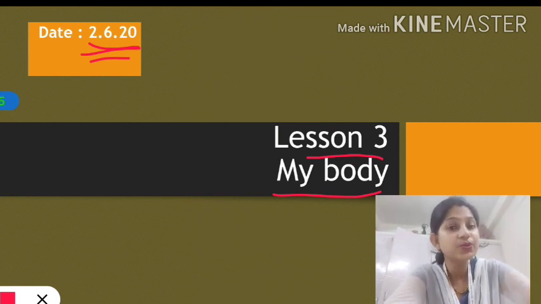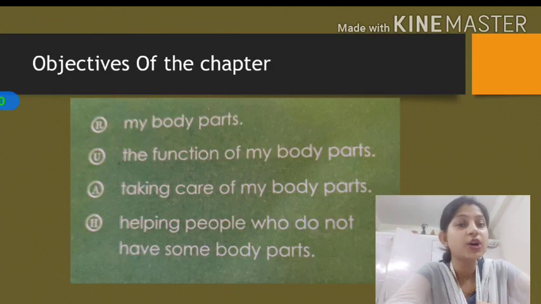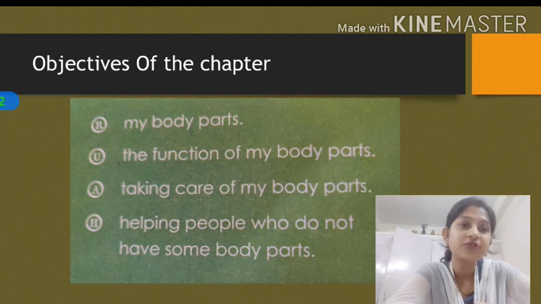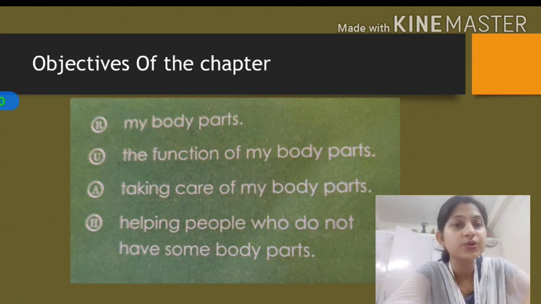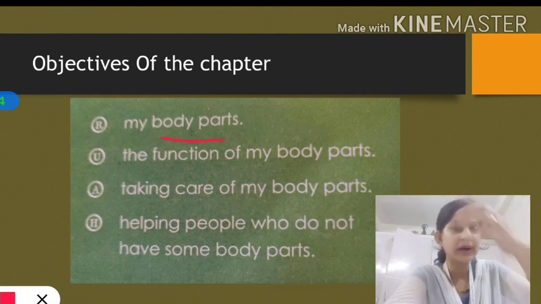What are the things we are going to learn in this chapter, students? See here, what are the objectives of this chapter? Objective means what are the things we are going to learn. The first objective is we are going to learn about my body parts. What are the different parts of our body?